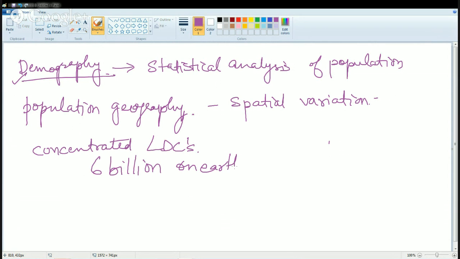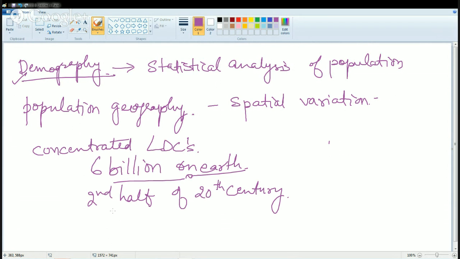This is an all-time high since the start of civilization. And lastly, the increase in the population has been the most in the second half of the 20th century. These are the three basic reasons why the importance of population geography and population studies has increased in today's world.